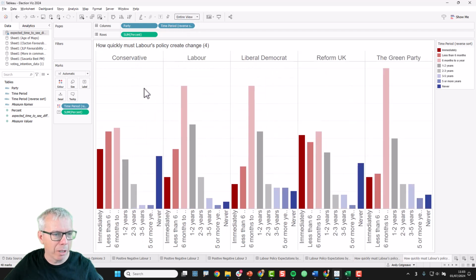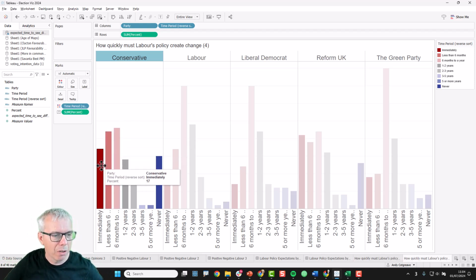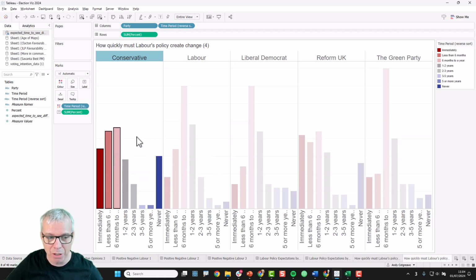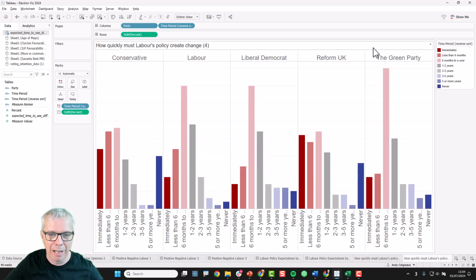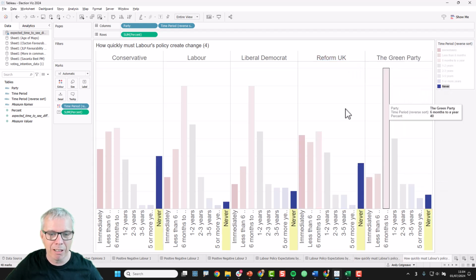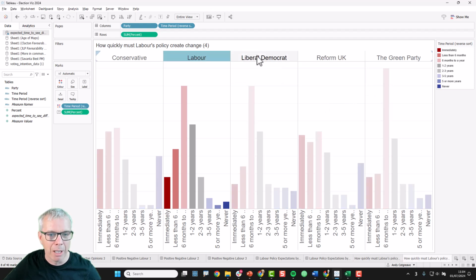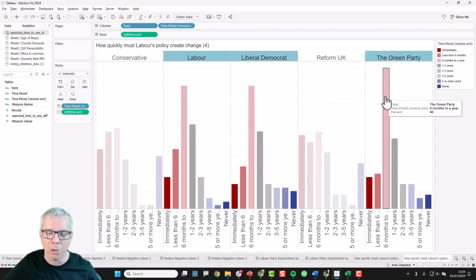And this is kind of what I wanted to build, because now my hunch was, and I don't know if this is better or not, we can see the Conservative voters have a high expectation that policy change will be fast, and that lots of them think that it'll never happen. And that's the same with Reform. Here the blues are high. In fact, if we highlight the nevers, you can see the people who never expect Labour to succeed are Conservative and Reform voters, whereas Labour, Lib Dems and the Green Party all reckon 6 months to a year is about the time they want it to take.